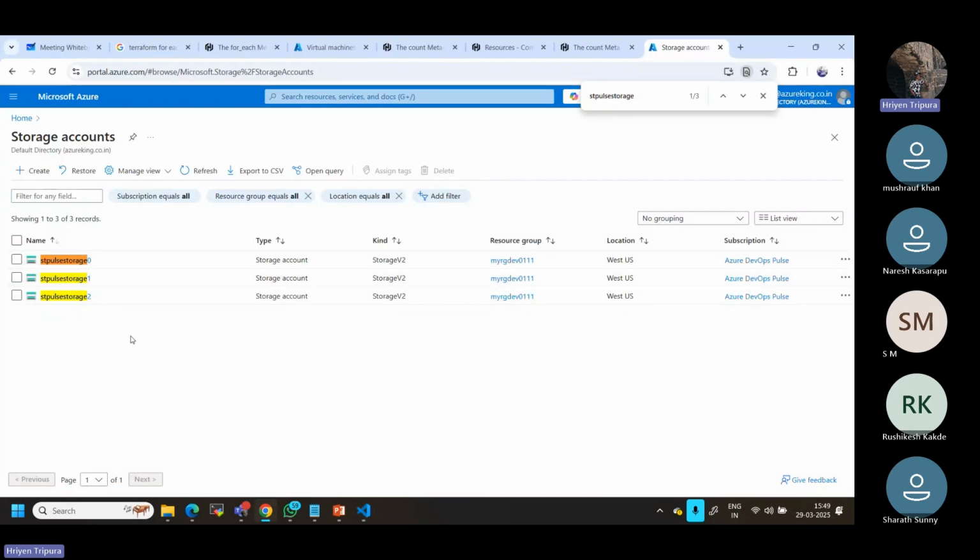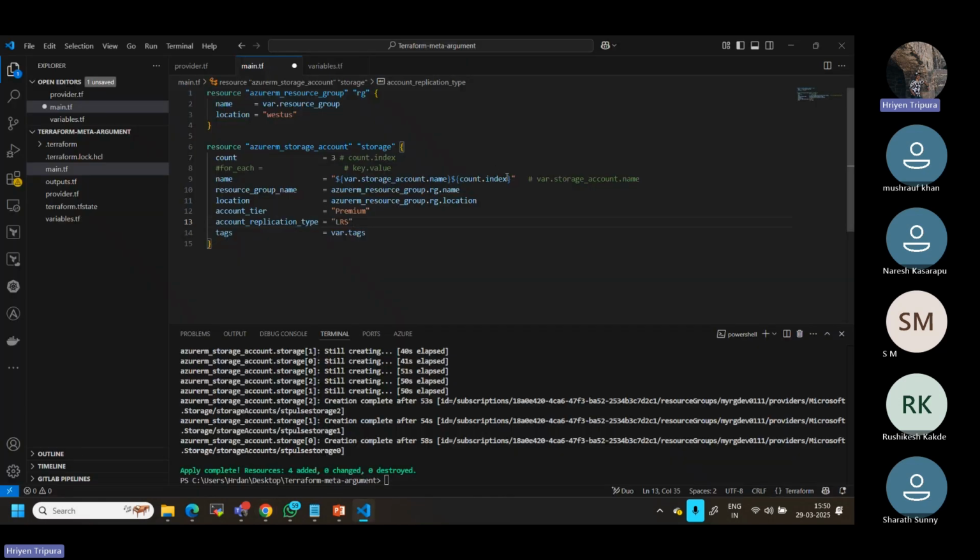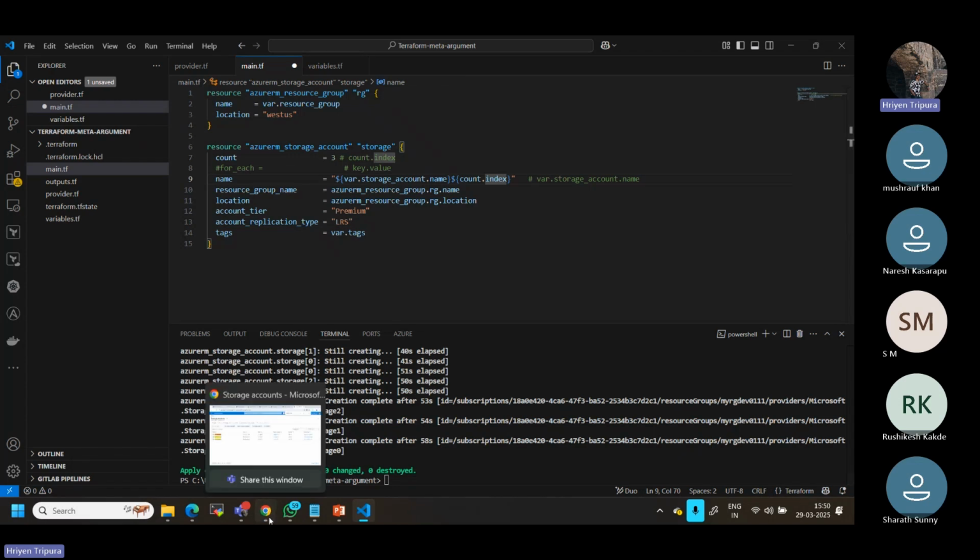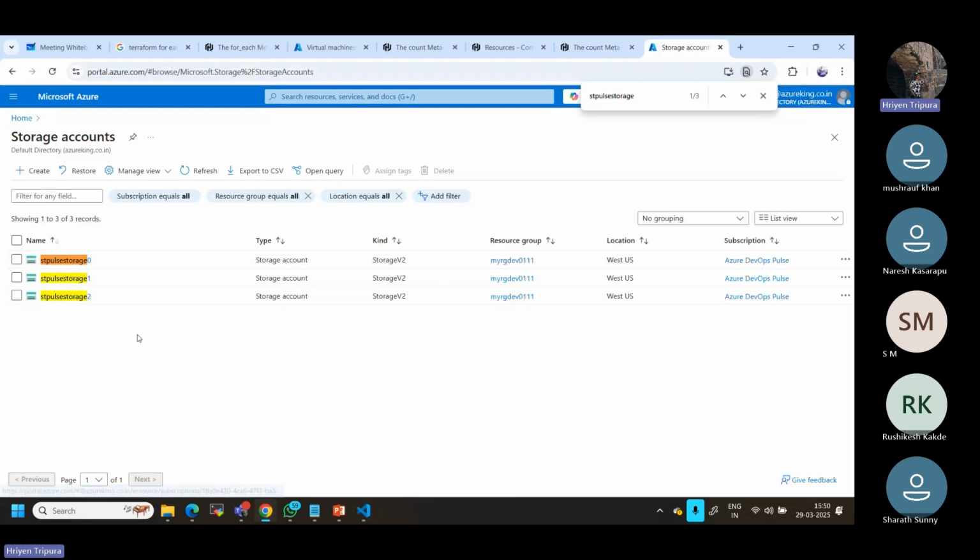Let's say from 1 to 5, resources are already created. But in our case, 0 to 2 are already created. Now I want the same resources to be created in my Terraform code, but not with this number. As I told you, it is starting from which number? 0, 1. But no, I don't want the 0 index number. By default, the count index starts at 0, but I want the storage account name to be shown from 1, not 0.